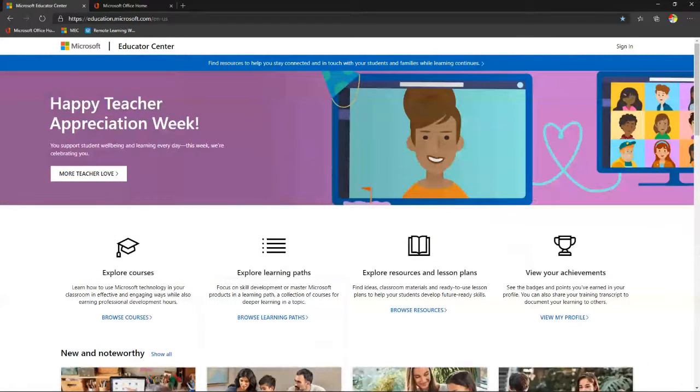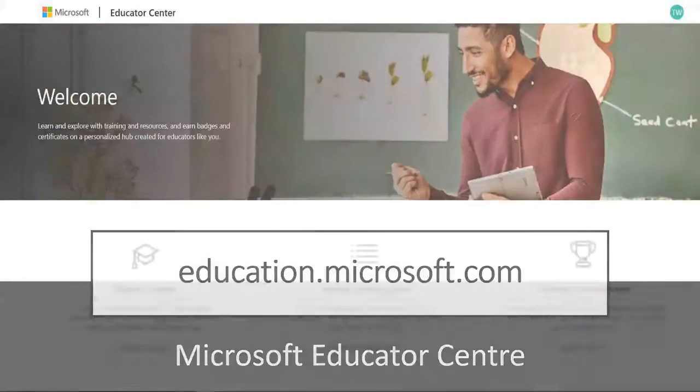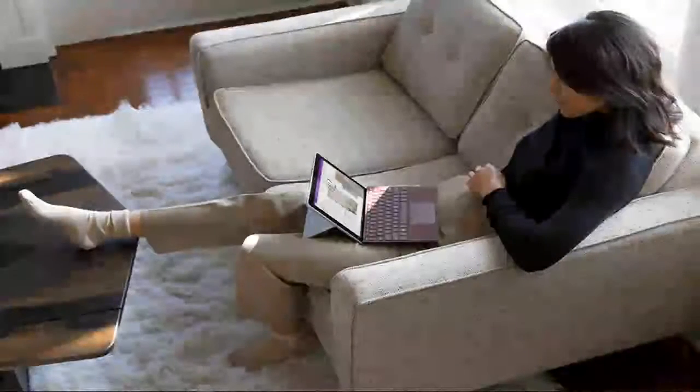Now, the focus today is going to be about using this in a remote context and also in a hybrid blended context, meaning that at some point soon we're going to be back at school, we're going to have some kids that are not there and some kids that are there, etc. So yes, we're going to take a remote focus now, but I want you to look at this as how you could use this in a blended model, and also how you could use this to make your life easier when we're back at school, okay? So it's not just about remote access. I hope that's clear. Okay, let's keep moving. So let's talk about Office, right?